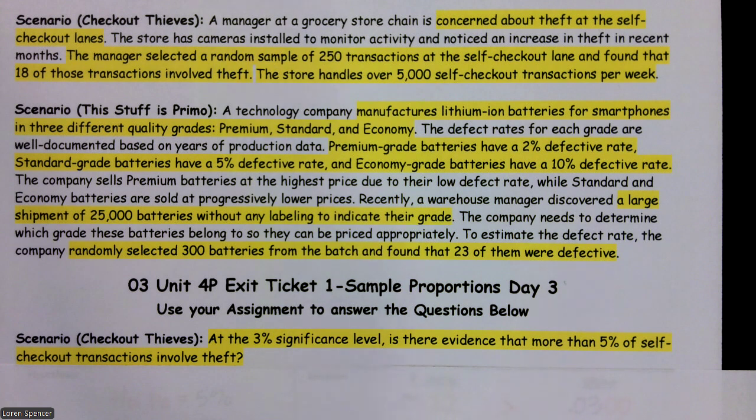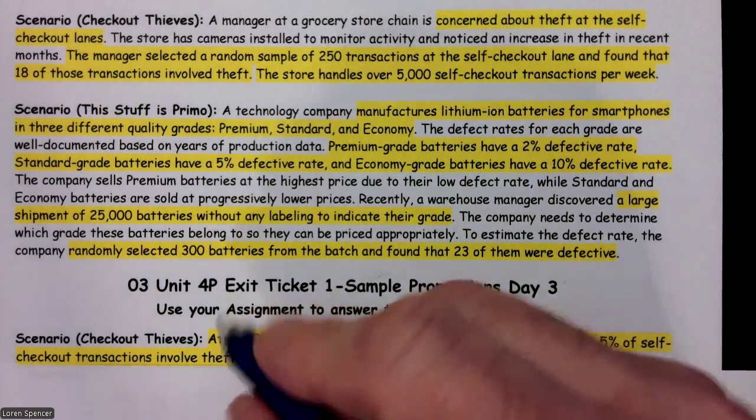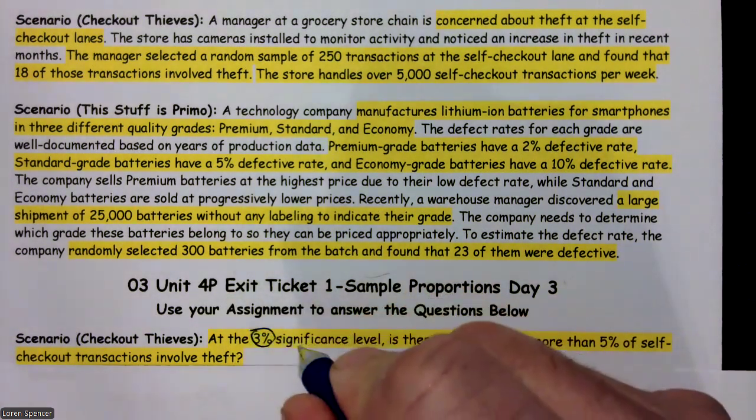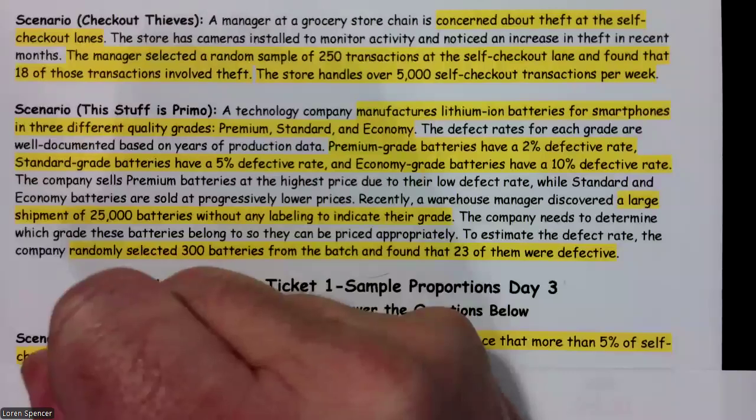I'm just going over checkout thieves, and this stuff is primo scenarios. So we're going to go back over the checkout thieves. At the 3% significance level, is there evidence that more than 5% of self-checkout transactions involve theft? So right here we have our alpha. Our alpha is 0.03.